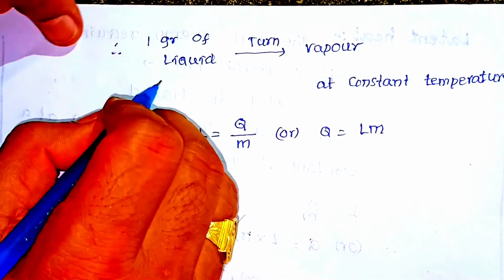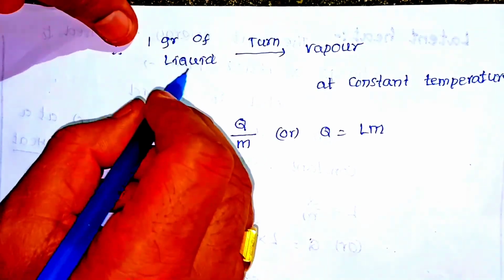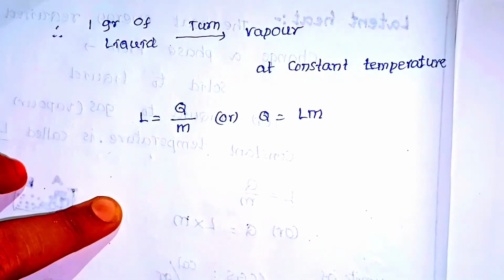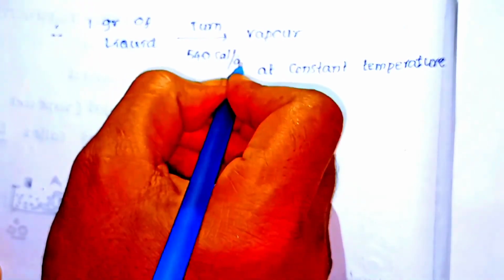How much energy is needed to turn 1 gram of liquid to vapor? The energy utilized to turn 1 gram of liquid into vapor is 540 calorie per gram.